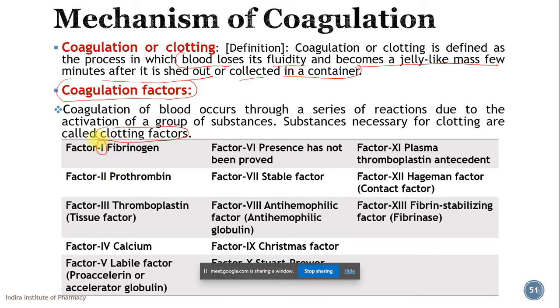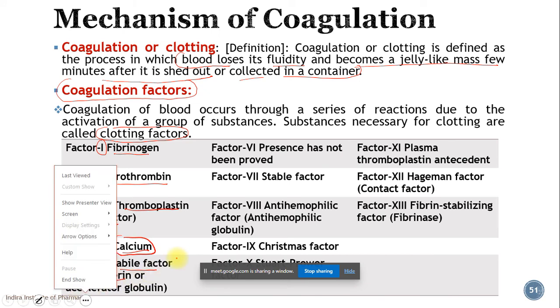Okay, so factor number 1 is fibrinogen. Factor number 2 is prothrombin. Factor number 3 is thromboplastin, which is also known as tissue factor. Factor number 4 is calcium. So calcium as an ion is also a clotting factor. Then factor number 5 is labile factor, also known as proaccelerin or accelerator globulin.